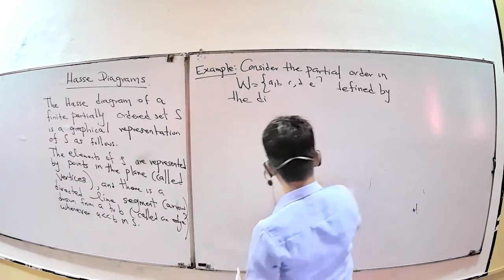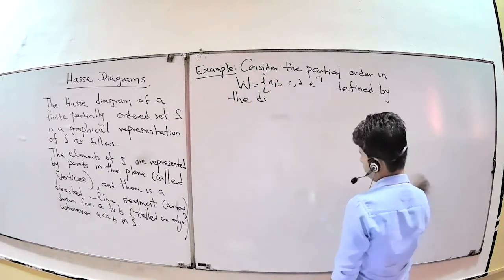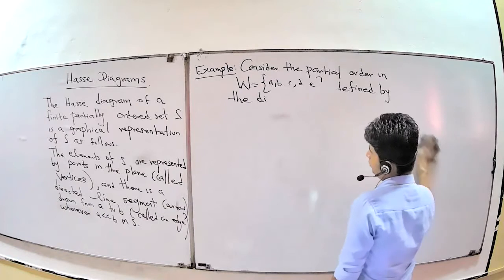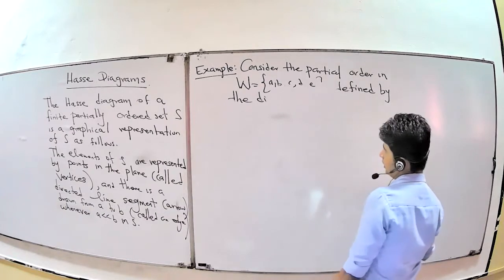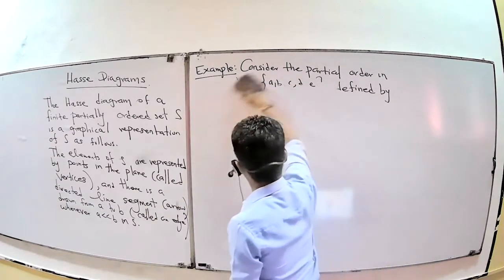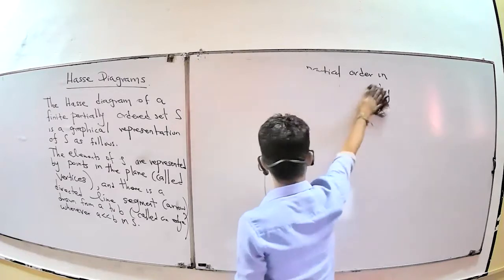This paragraph mentions how you can draw the Hasse diagram. First of all, we introduce the Hasse diagram: the Hasse diagram of a finite partially ordered set is a graphical representation of the partially ordered set.